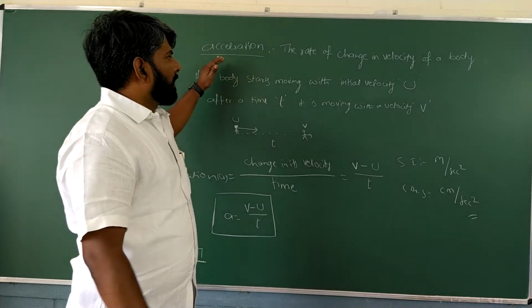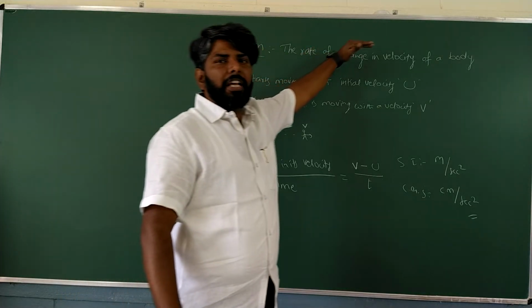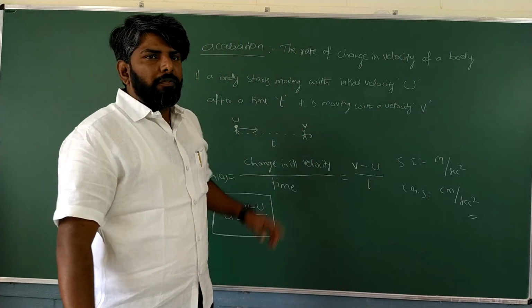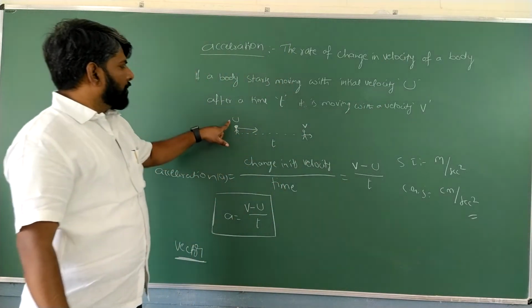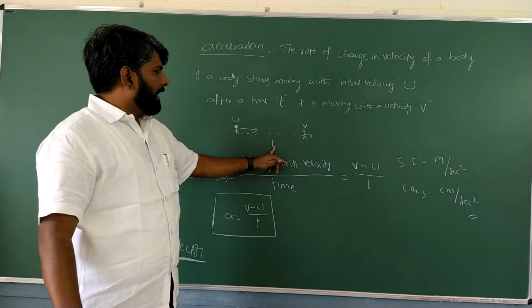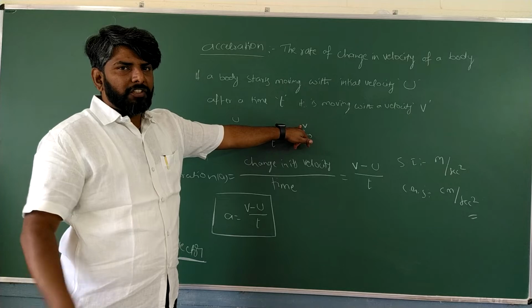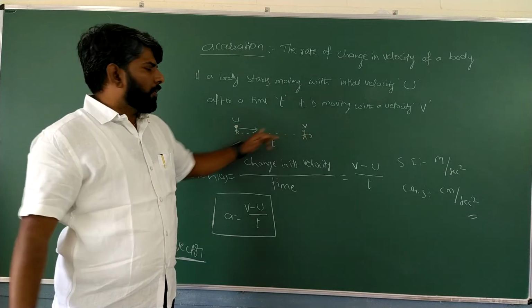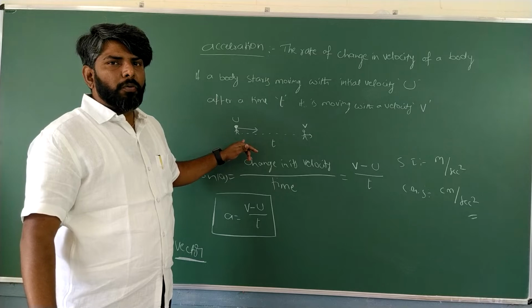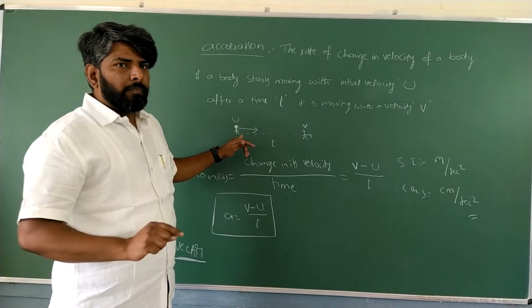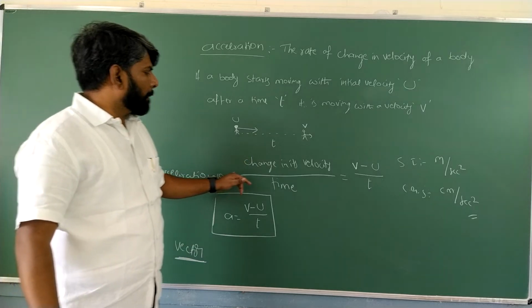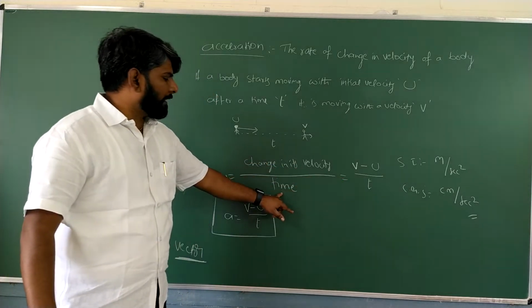Okay. So acceleration means rate of change in velocity of a body. For example, if a body starts moving with an initial velocity u, after a time t its velocity changes to v. Then the body is said to be moving with acceleration. For calculating its acceleration, a equals change in its velocity by time.